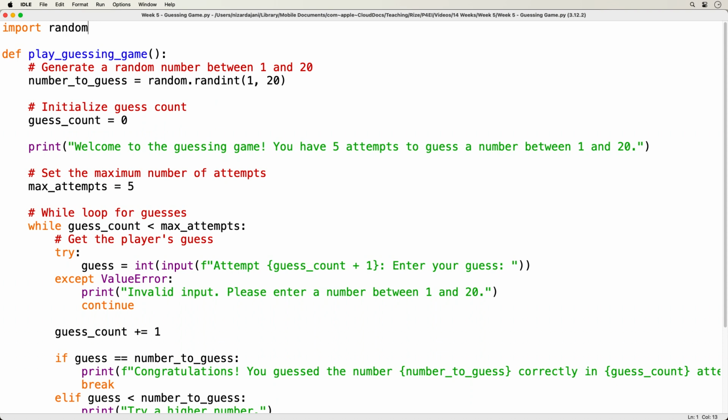Now, this code is a guessing game. It prompts the user to guess a number between 1 and 20. The user has 5 attempts to guess it correctly. Otherwise, the game will be lost and then terminate. With each incorrect guess attempt, the code will tell the user to either guess higher or lower, depending on the situation. So let's run this code and see how it works.